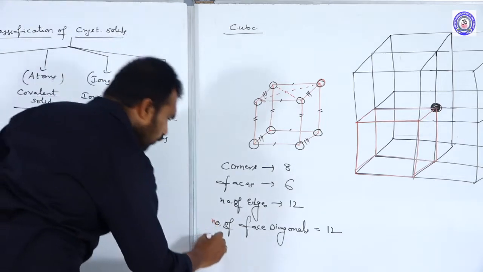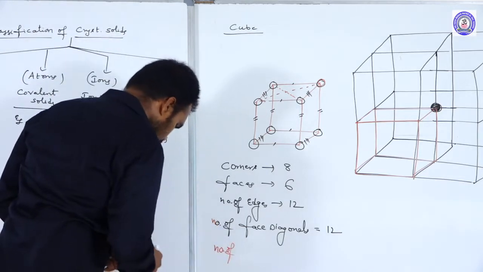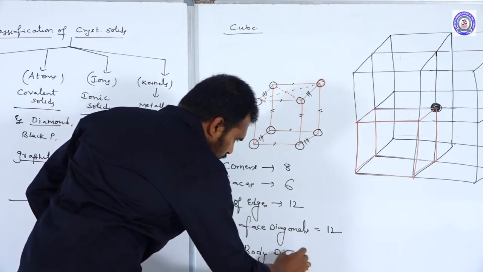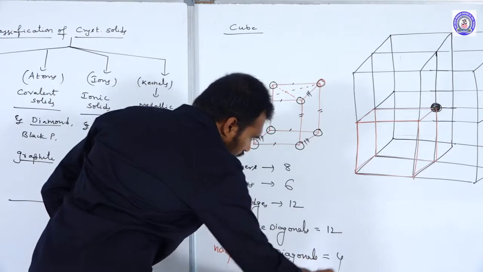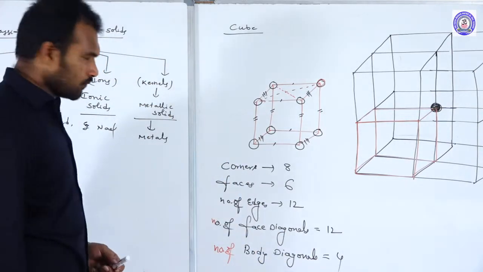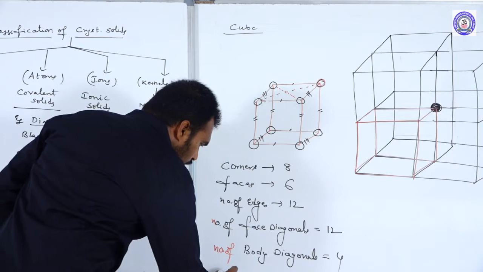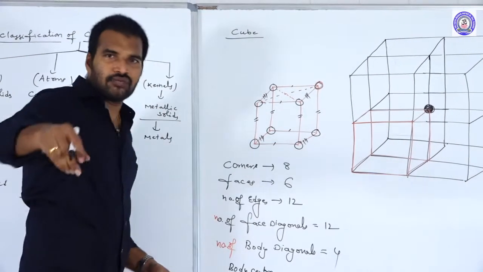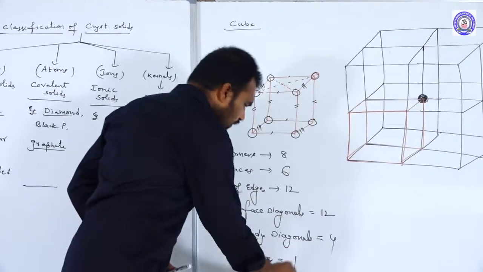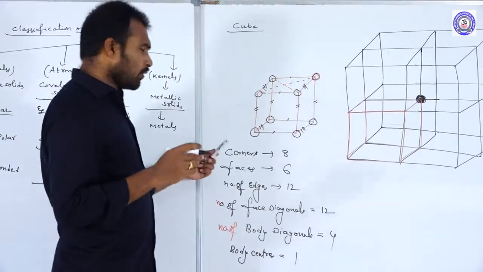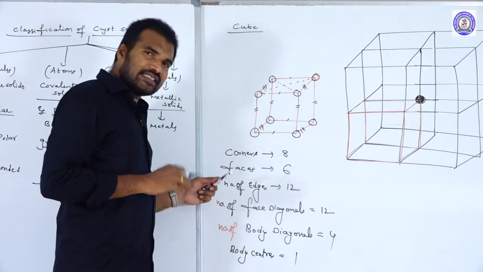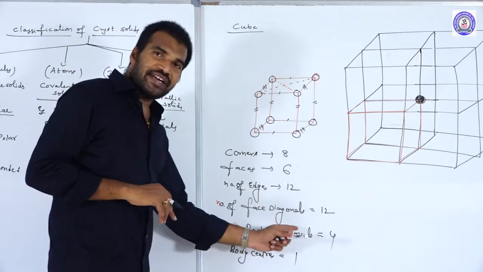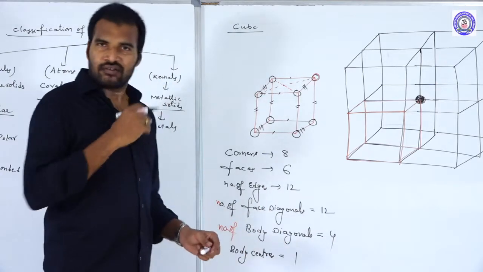Clear? So the number of body diagonals is 4. Okay. And the number of body centers: only at the center of the body, only one center is there. So the number of body centers is 1. So once again, the number of corners is 8, faces are 6, edges are 12, face diagonals are 12, body diagonals are 4, and body centers are 1.